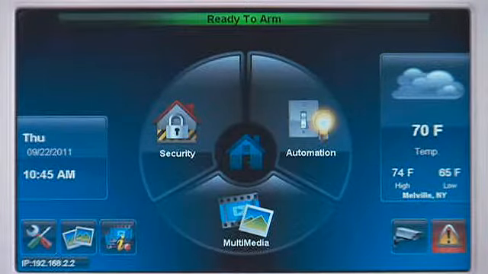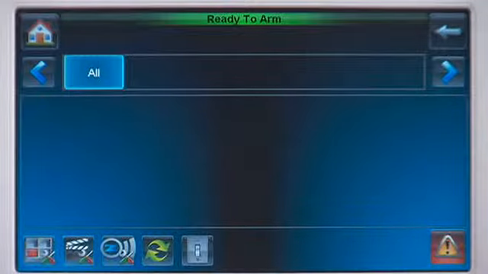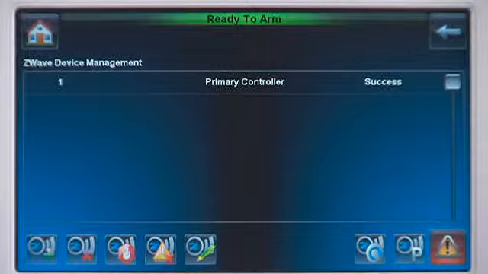From the home screen, press the automation icon. This takes you to the Z-Wave control home screen. Press the Z-Wave setup icon at the bottom of the screen. To enroll any Z-Wave-enabled device, press the Add Device icon.